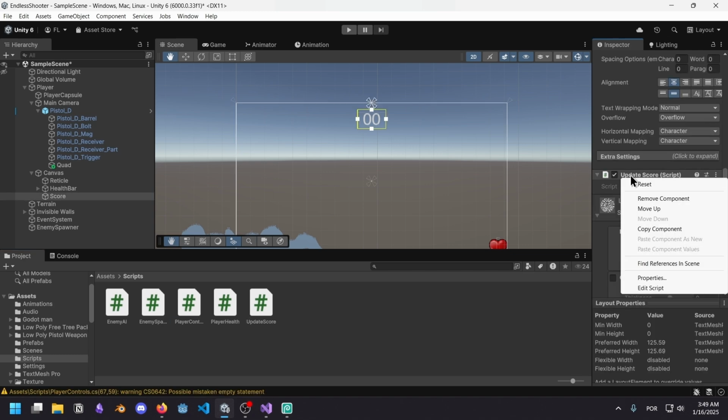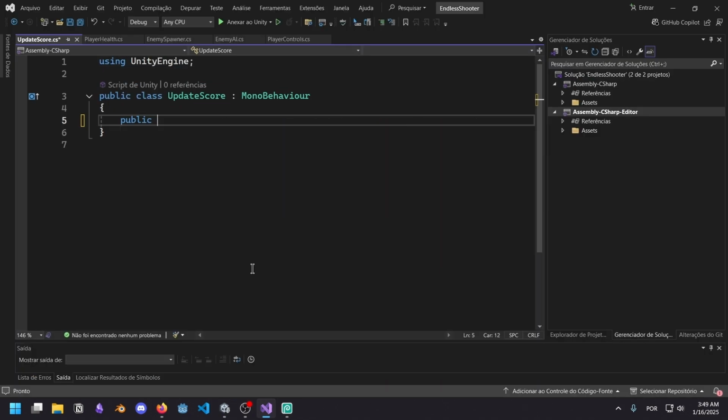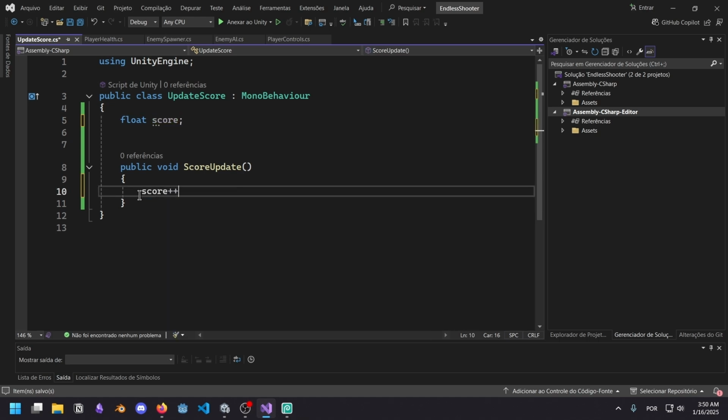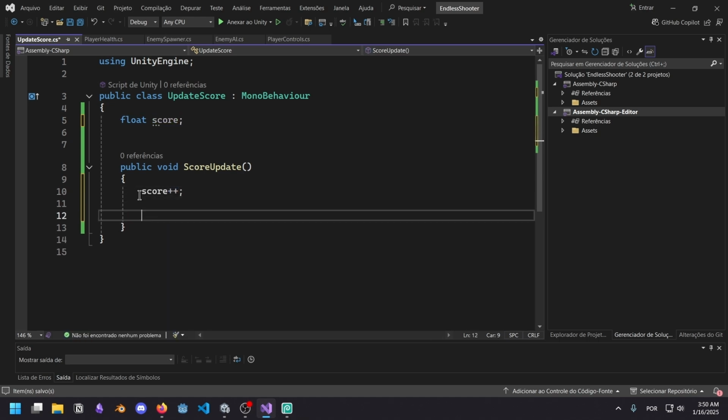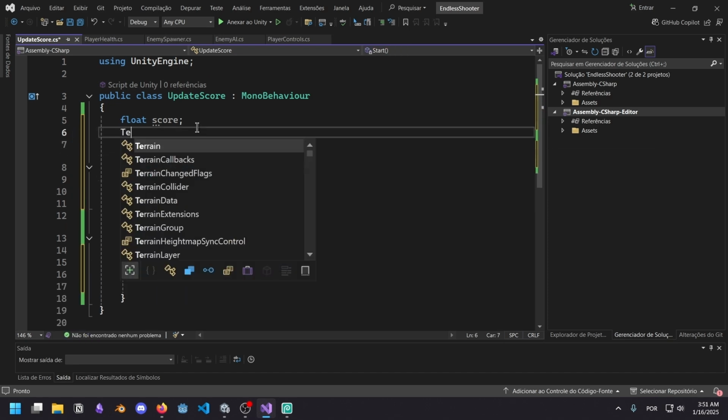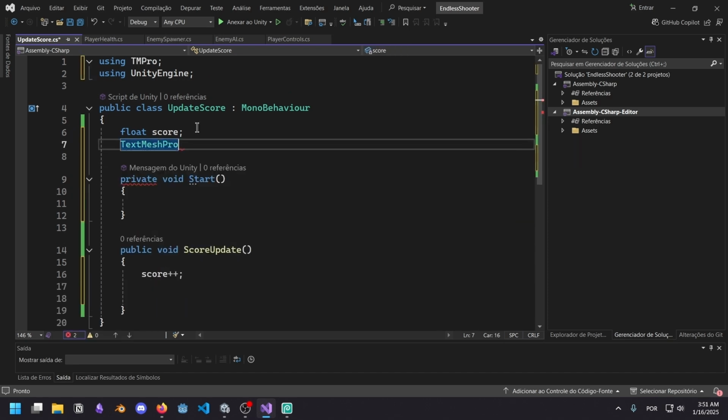Update score. Here it is. Let's click on edit script. Public void update score. Score update. That works. The other one didn't. Float score. Score plus plus. So we're going to increase the score by 1 each time. Obviously we're going to get the component called text mesh pro. I think that's what I need.